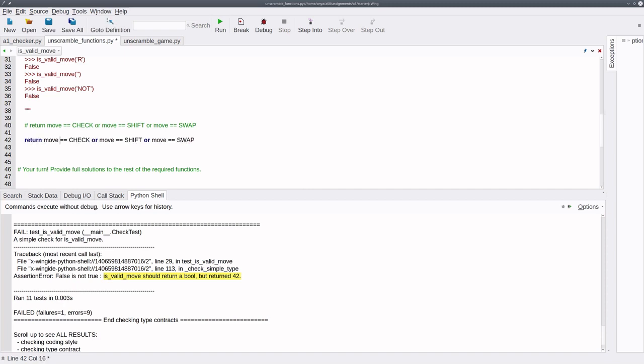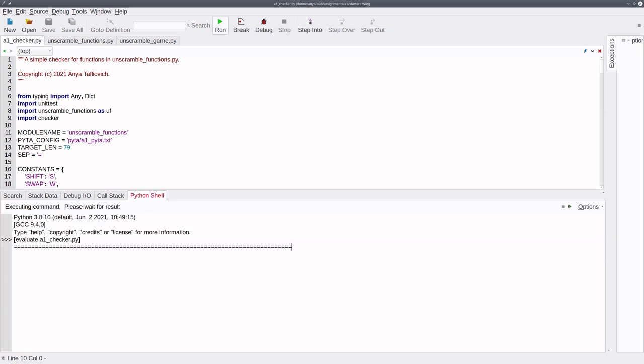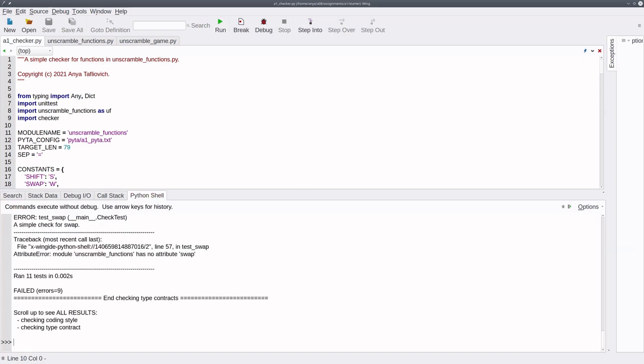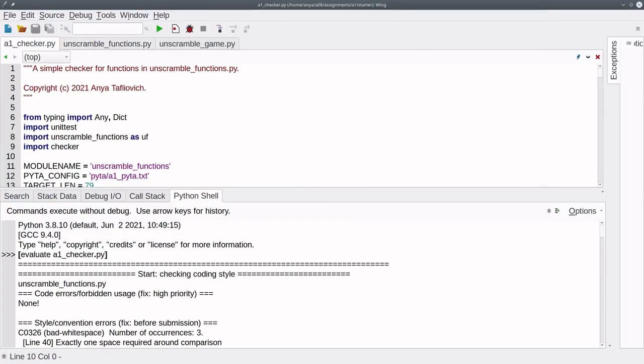Now let's see what would happen if I were to violate Python style guidelines and neglect to put spaces around the equality operator. Let's run the checker again and see what happens. We still have some errors. We will talk about those in a moment. For now, let's look at those style or convention errors that are reported.